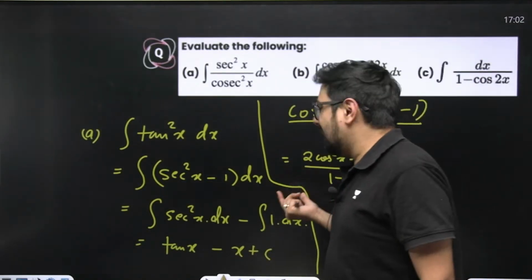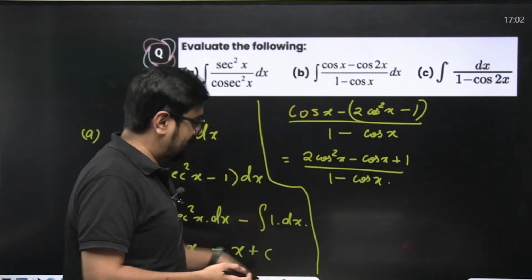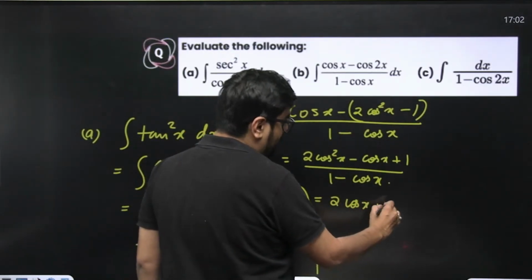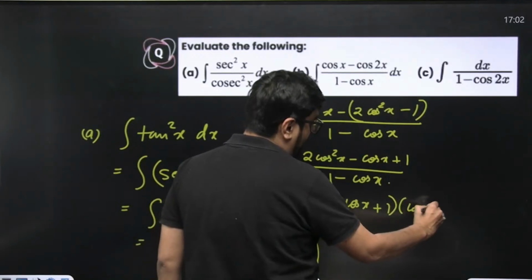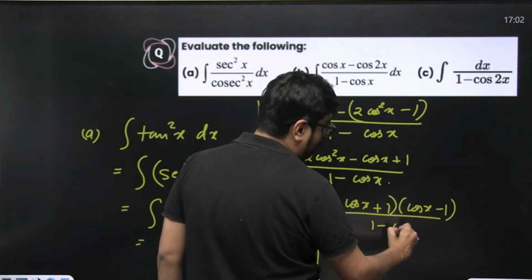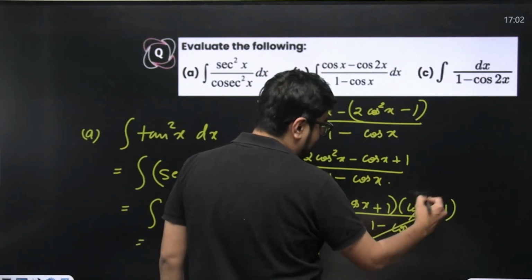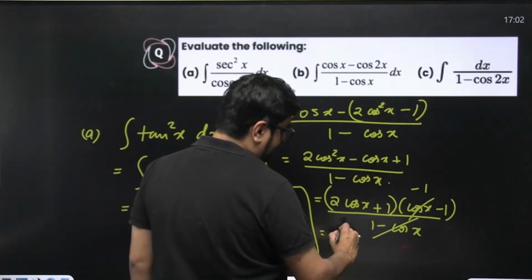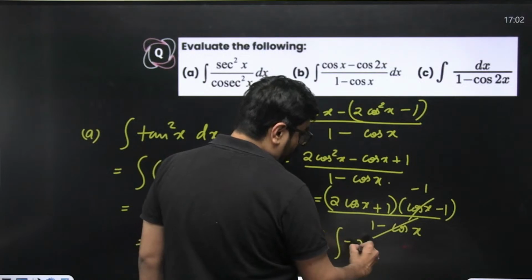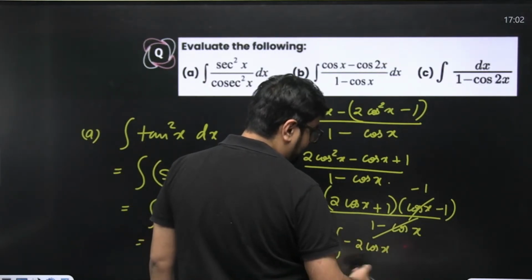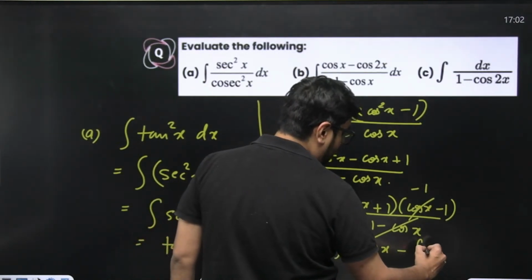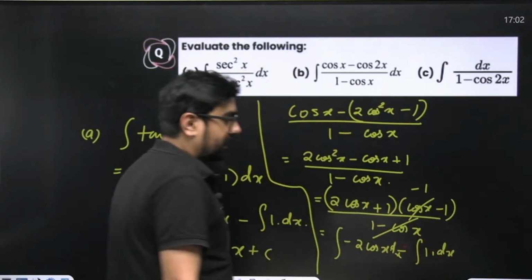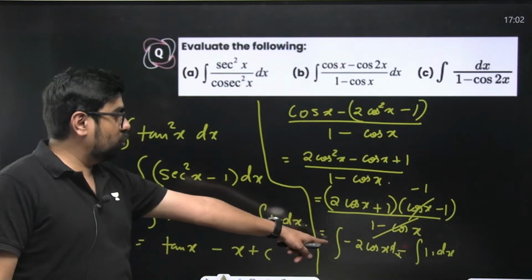2x square minus x plus 1. Simple thing, right? So what can you do about it? You can write it as 2 cos x plus 1 into cos x minus 1 upon 1 minus cos x, which you already have. So cancel this. This will become minus 1. So what will we have? We'll have integral of minus 2 cos x minus integral of 1. dx is there, dx is there. What will this become? This will become 2 sin x.